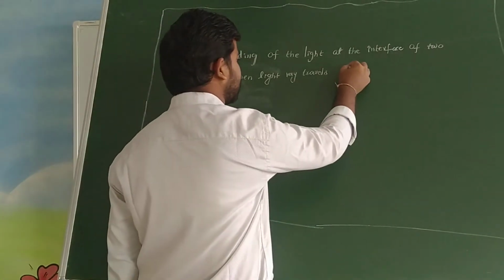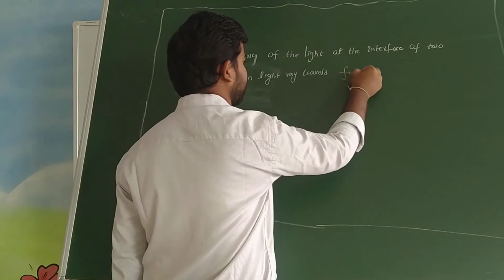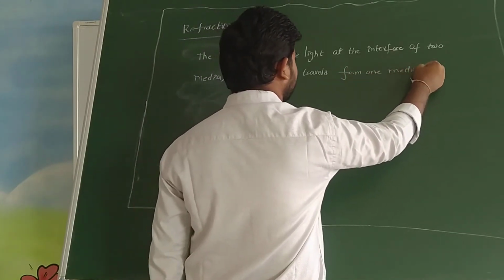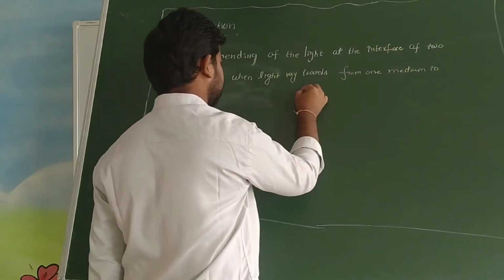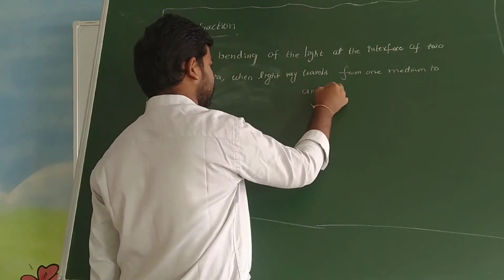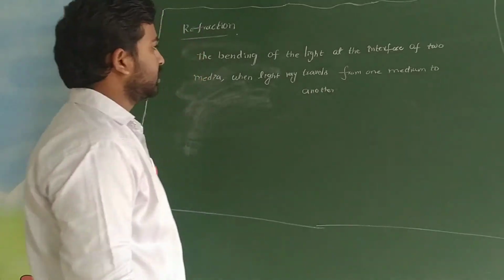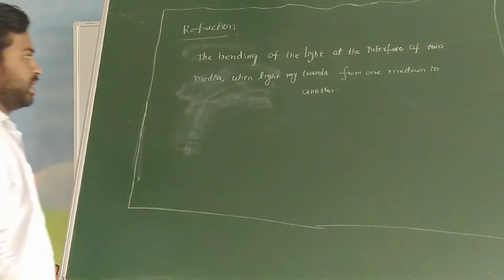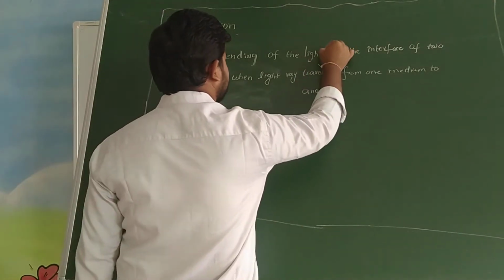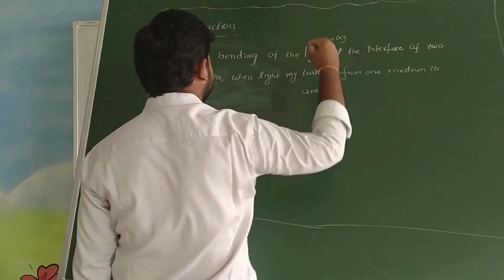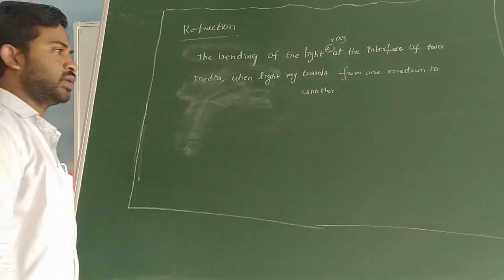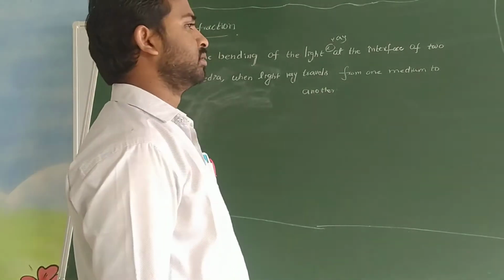Understand? So the bending of the light ray at the interface of two media, when the light ray travels from one medium to another medium, we call refraction. It is a simple definition of refraction, dear students.